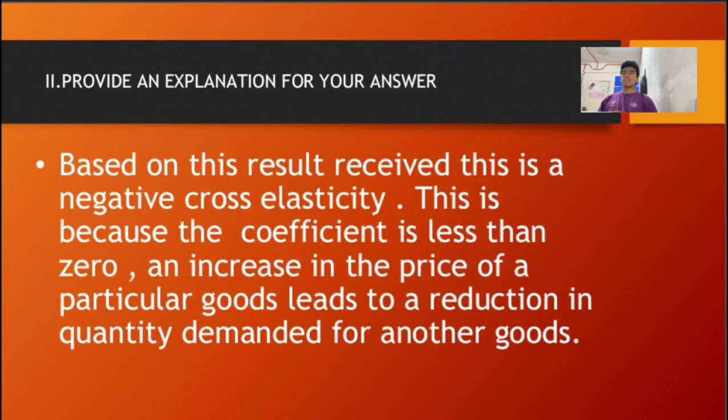The explanation is, based on this result there is a negative cross elasticity. This is because the coefficient is less than 0, and an increase in the price of a particular good leads to a reduction in quantity demand for another good. Thank you.